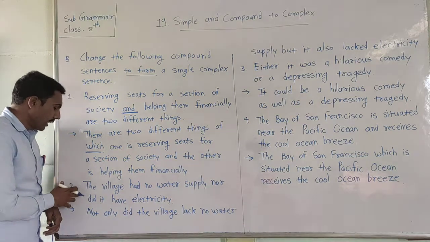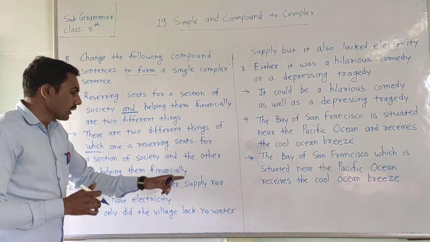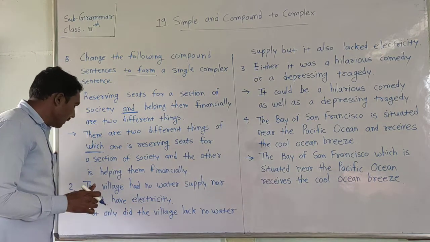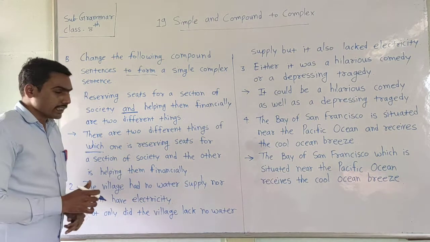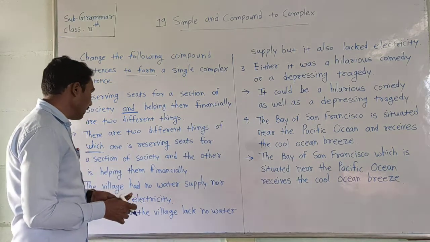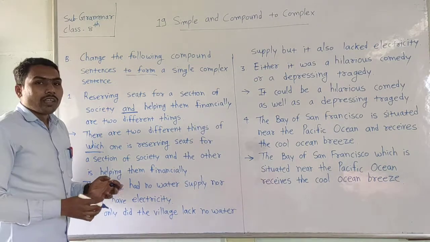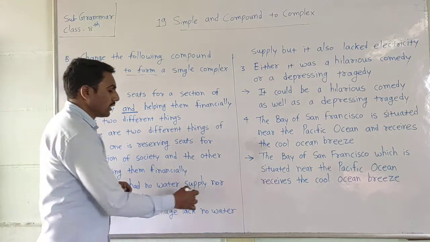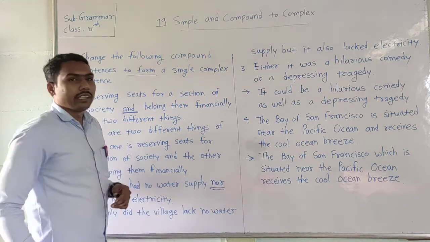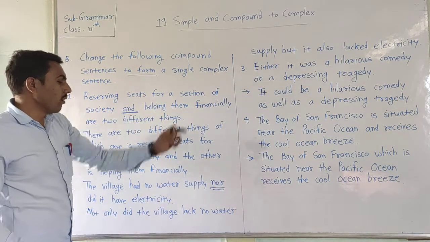Now the second one is here: The village had no water supply, nor did it have electricity. These are two sentences joined with "nor", which indicates it is a compound sentence, and we have to form a single complex sentence.